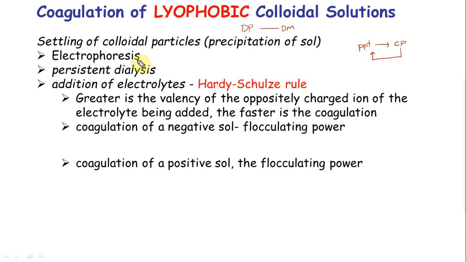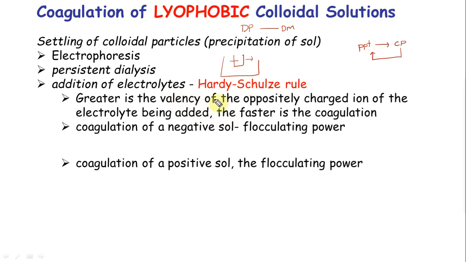So the dispersed phase settles down and precipitates. Next, persistent dialysis. Imagine that you keep doing dialysis and you keep removing the electrolytes. So what happens is you are left with pure dispersed phase and dispersion medium. They don't like each other, so it precipitates out. The next we have is an important one, addition of electrolytes. So a little bit of electrolyte is good, too much electrolyte is not good.